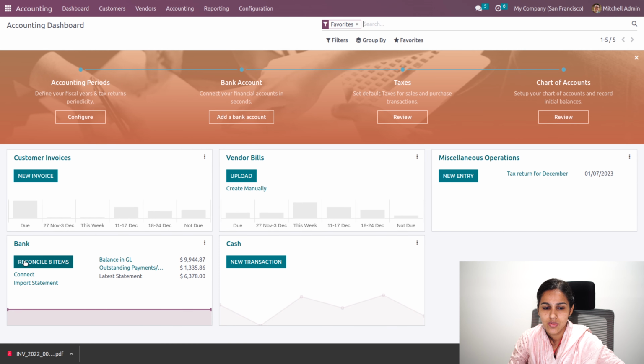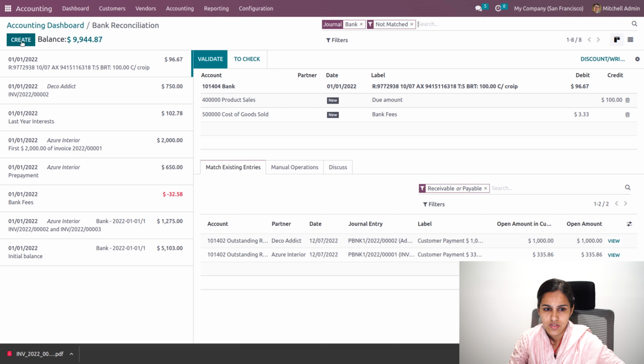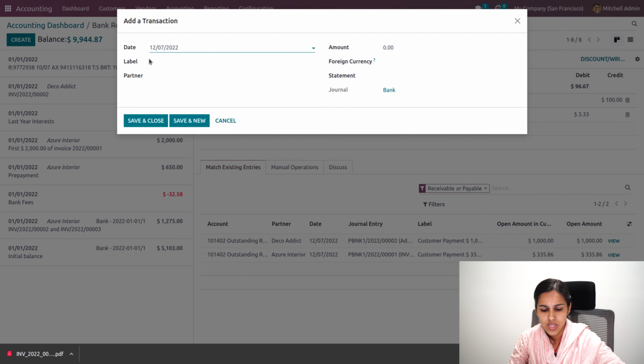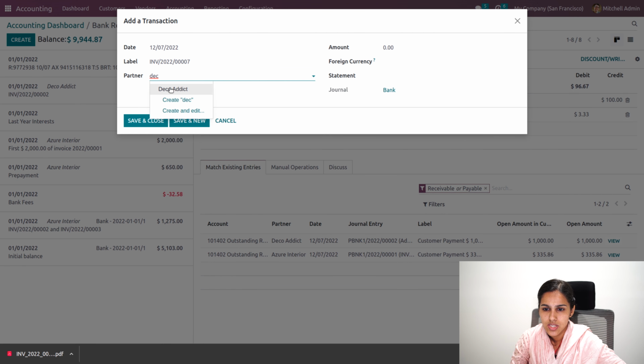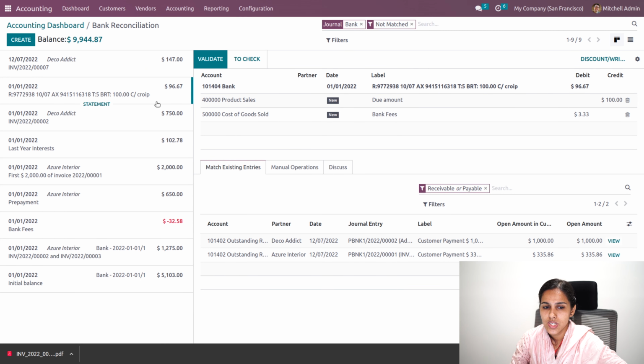When you go to reconcile, and from here you can create the label, the statement can be created when you click on the create button, where you can add the date and the invoice number, the partner, and also the amount. Okay, so this is a new form of our Odoo reconciliation process. It has also changed when it comes to Odoo 16.